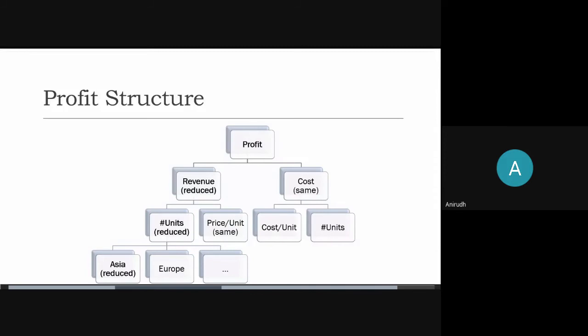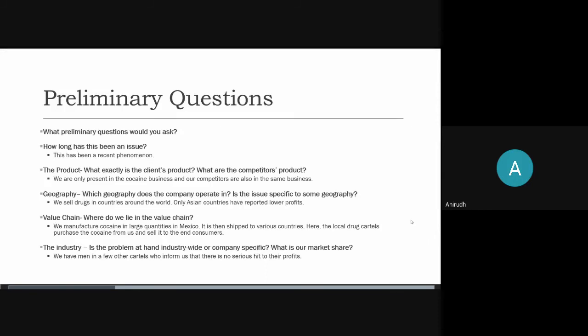Okay, Soumya, there are a few questions. Yeah, sure. Okay, so Pranav asks, since there are no competitors, do we still have to consider that problems are being faced by all other companies? So Pranav, we do have competitors, and I don't think we asked this question, right? Yeah, the last one. So the answer says we have men in a few other cartels who inform us that there is no serious hit to their profits. This means our competitors have not seen a decline in their profits. It's only our company that is experiencing a decline in profits. Okay, so I think that answers your question, Pranav.